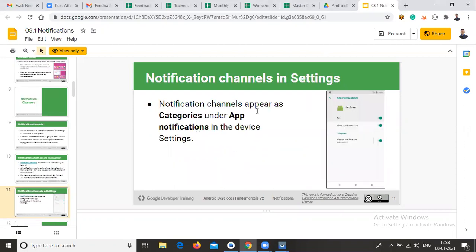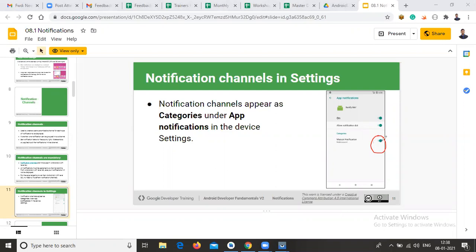So how does the notification channel work? Generally, we enable the notifications in our mobile phones, right? In case you are creating the notification channels, this notification permission will be enabled automatically. So this is one application.